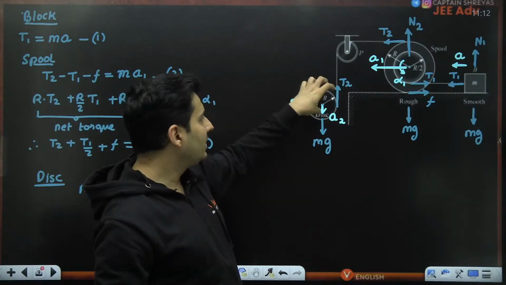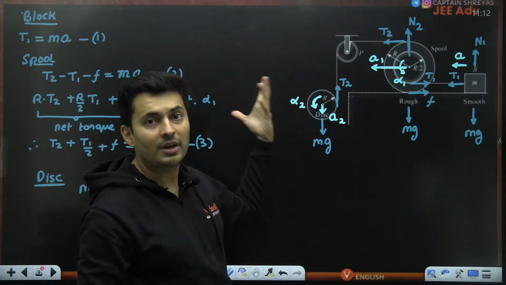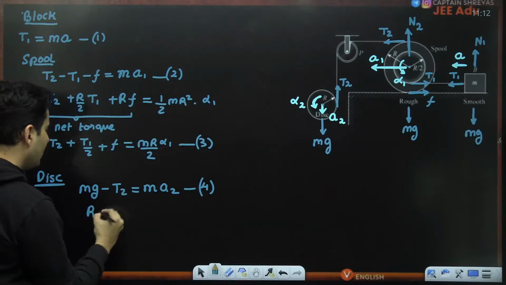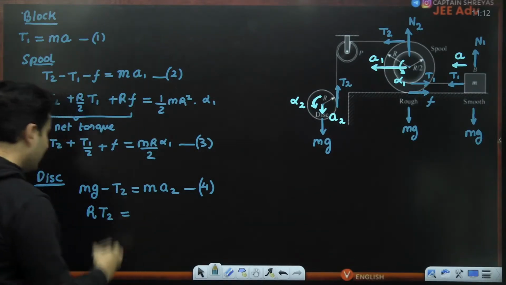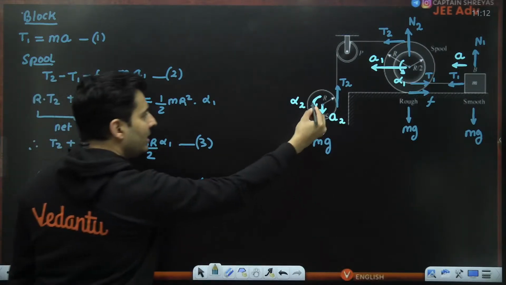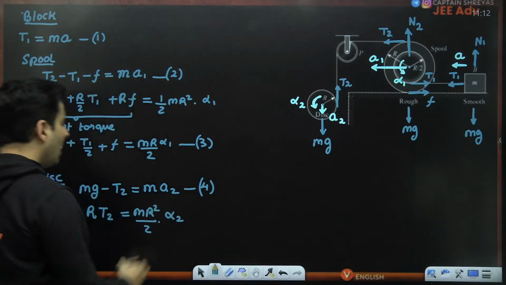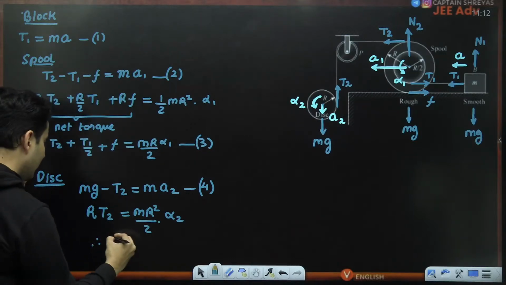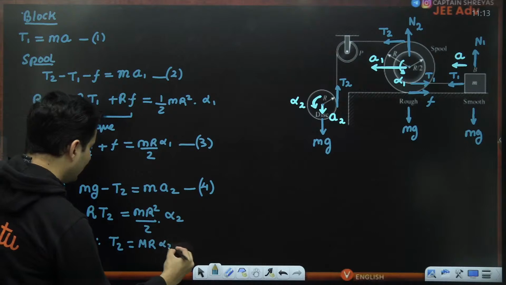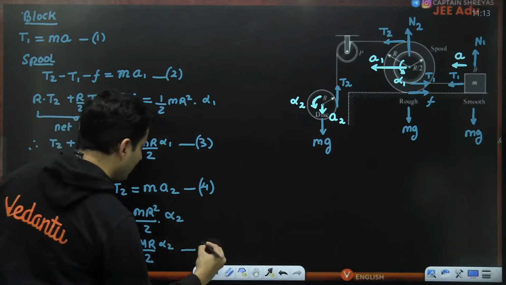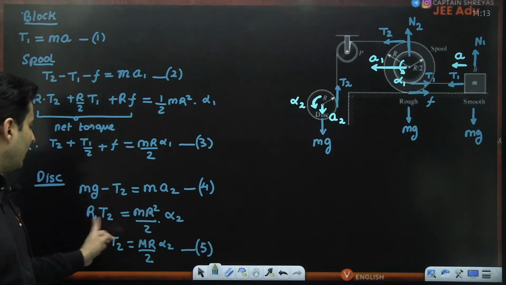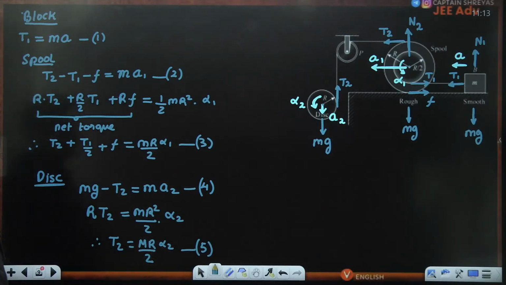Same thing here, the T2 torque is there, mg torque will be absent. So the torque of T2 will be at a distance of r, so r times T2. I think it's a disk, so again it will be mr square by 2 into the angular acceleration, which is alpha 2. R will get cancelled, so I get T2 is equal to mr alpha 2 divided by 2, which is equation labeled 5.